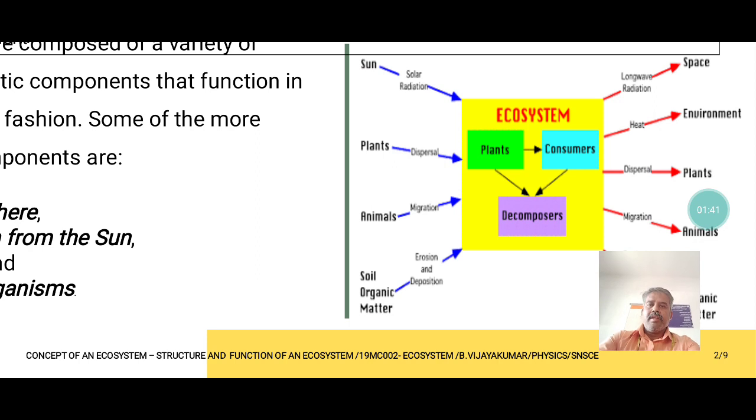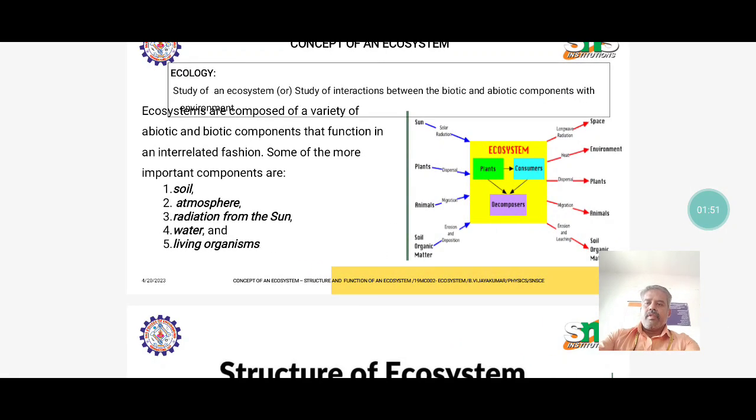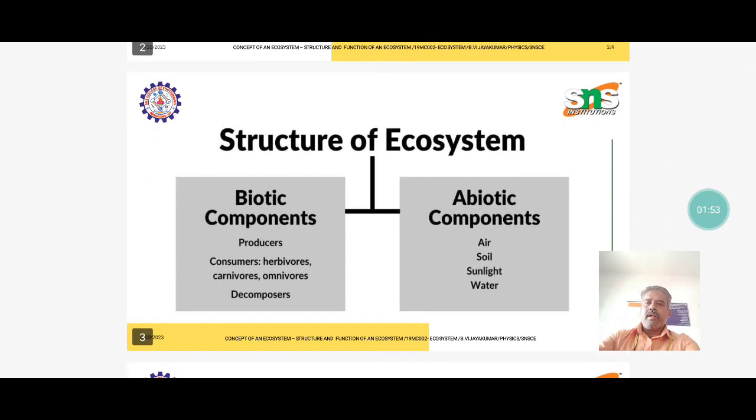The first one is the plants, then consumers and decomposers. So this is the chain reaction that forms in the ecosystem. The next one, structure of ecosystem: biotic component and abiotic component. The biotic is producer, consumer and decomposer. The abiotic is air, soil, sunlight and water.